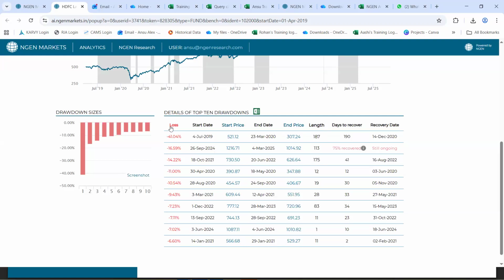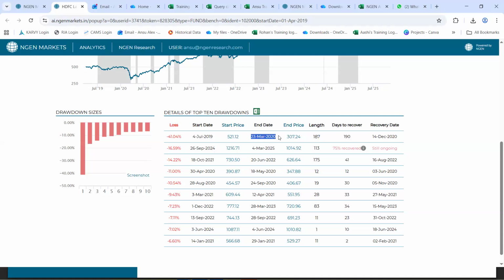Now, reading the data is simple. Firstly, the first column will let you know the magnitude of loss. So, for this HDFC large cap fund, the loss was to an extent of 41%, wherein the fund NAV, which was at 521, started falling and it reached a level of 307. Now, when did this happen? You can see 4th July 2019 till 23rd March 2020, the NAV kept on falling, which is equivalent to a total of 187 working days of loss. Length is determined by the number of days the NAV kept on falling.